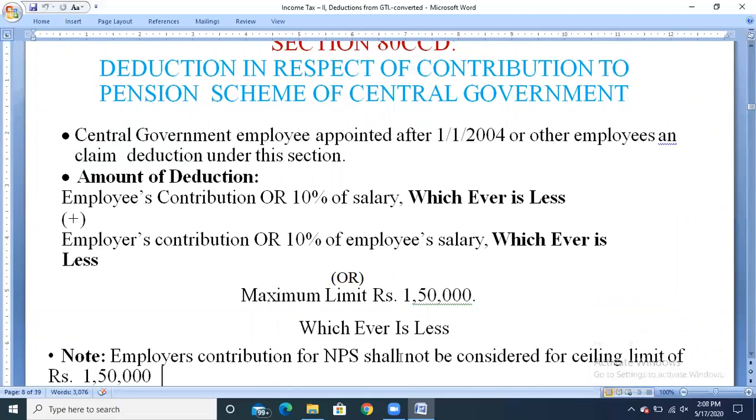And note, the employer's contribution to the national pension scheme shall not be considered for the ceiling limit of rupees 1,50,000. Means any employer's contribution, that is the company's contribution to the national pension scheme, is not subject to the ceiling limit of rupees 1,50,000. There is no maximum limit. However much they contribute, that amount can be claimed as deduction.